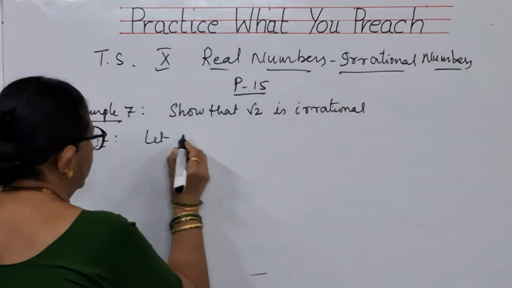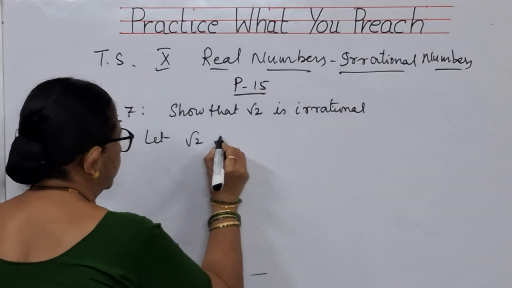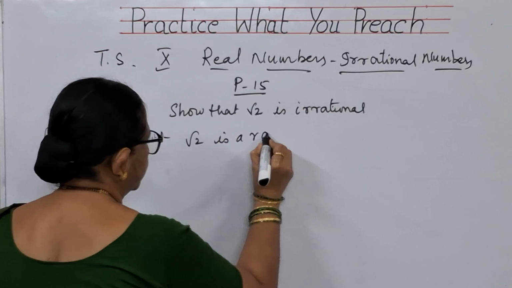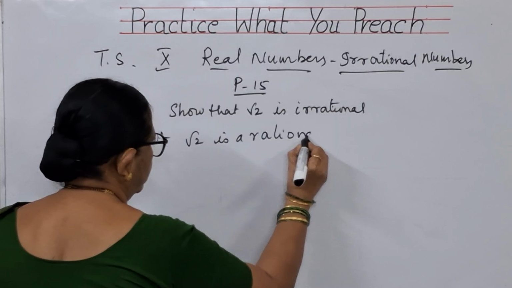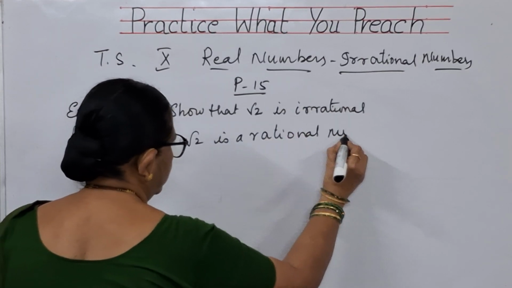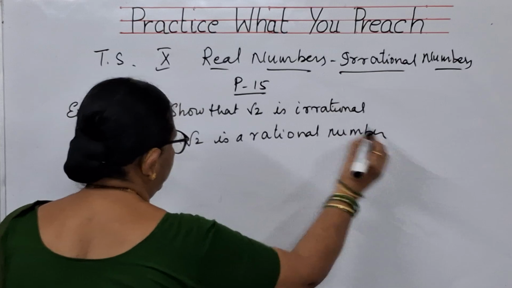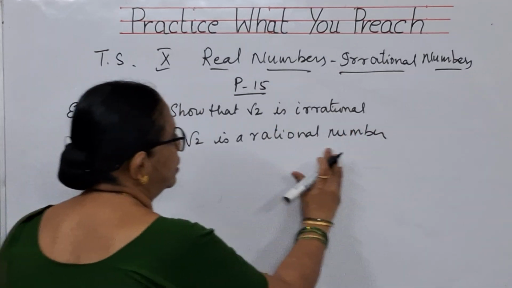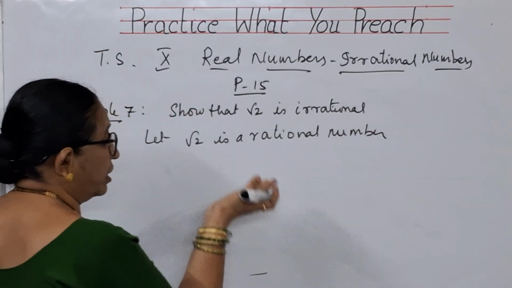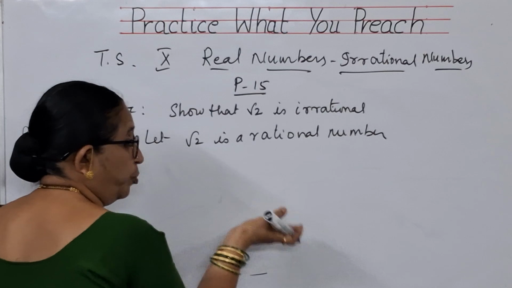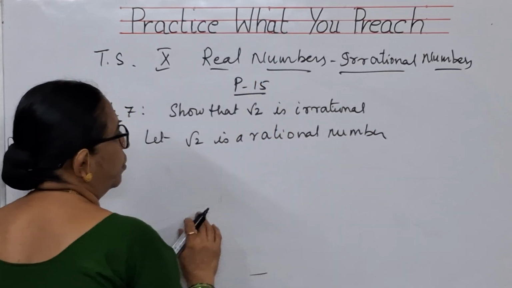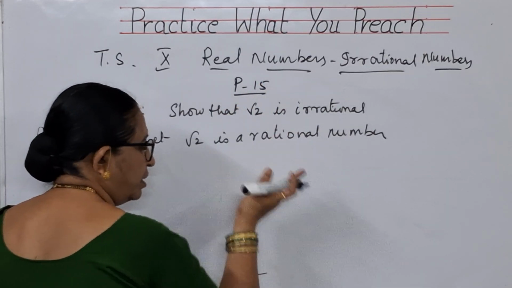Let us consider root 2 is a rational number. See, children, he has given irrational, but we are considering it as rational. That means we are assuming that what is given is wrong. I'm taking it in another way.